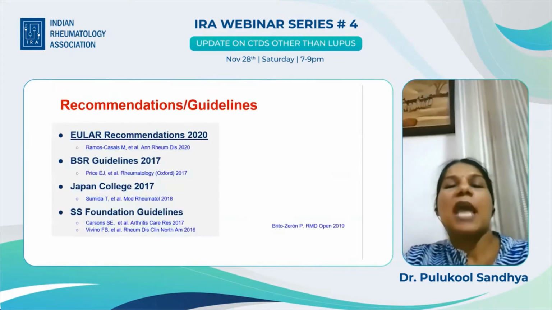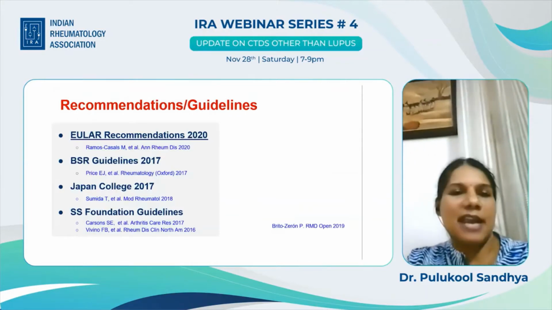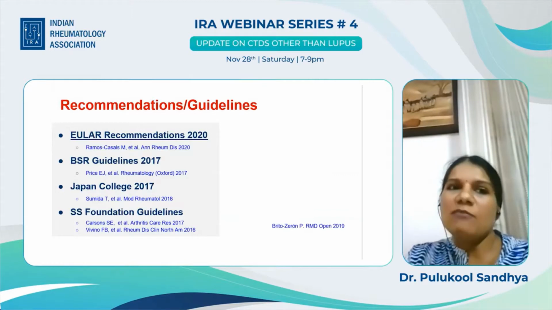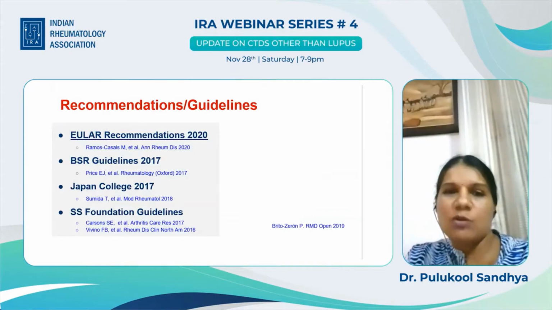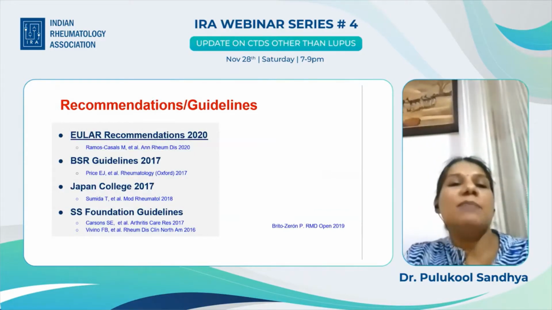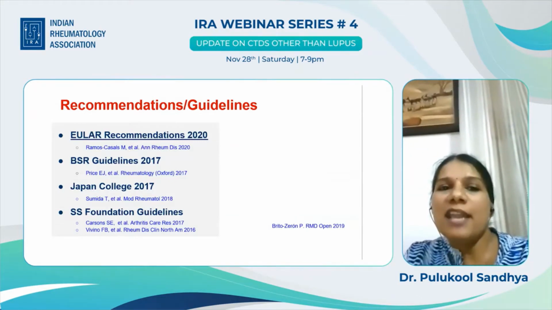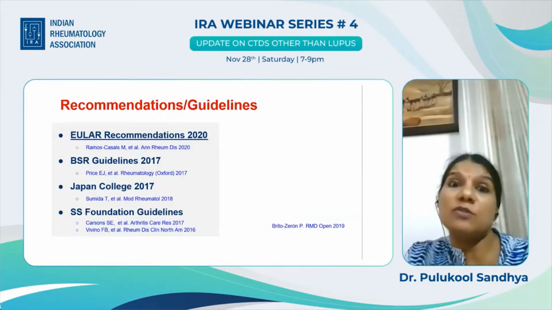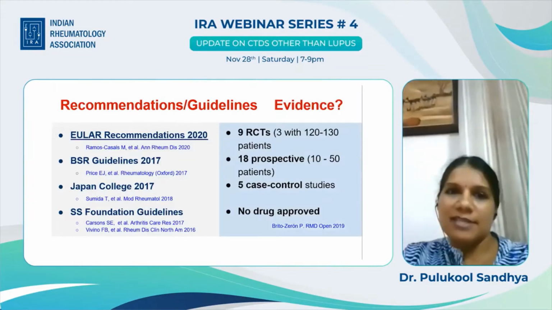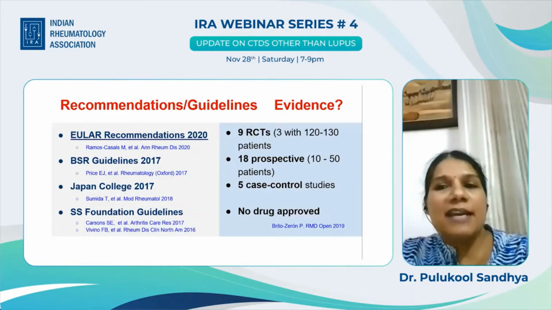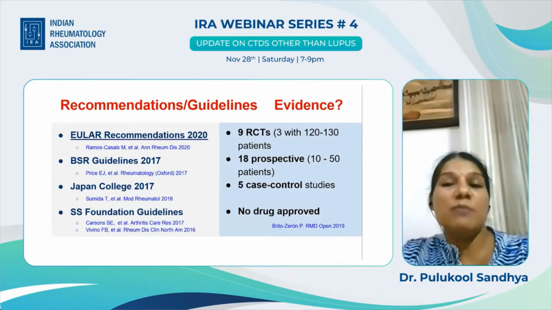because lymphoproliferative disease is managed by the hemato-oncologist in our setting. Now, coming to the recommendations and guidelines, there are numerous recommendations and guidelines. But for this talk, I have mainly followed the EULAR recommendations 2020, which are the latest, and the BSR guidelines 2017. We should know where the evidence for the EULAR recommendations comes from. If you look at the evidence, there are 9 RCTs and only 3 consist of 120 to 130 patients.